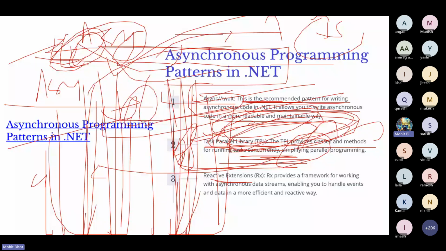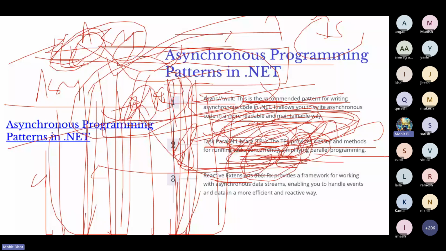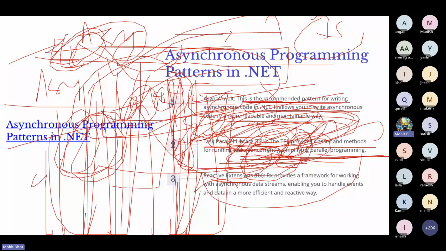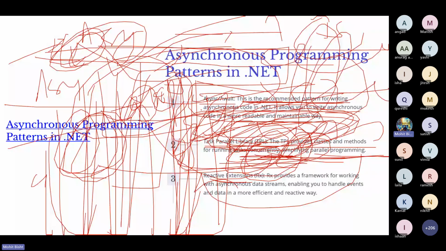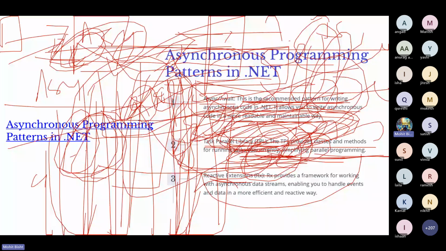You can go and see what Golang is. Golang is also used a little bit for concurrency and other things, right? So it simplifies parallel programming. What is parallel programming? Multiple things are happening, like parallel lines. Parallel programming means multiple things are happening instead of one thing. In simple programming, we wait for one task to finish, then we go to another. In parallel, every task will run, right? So parallelly, nothing much.